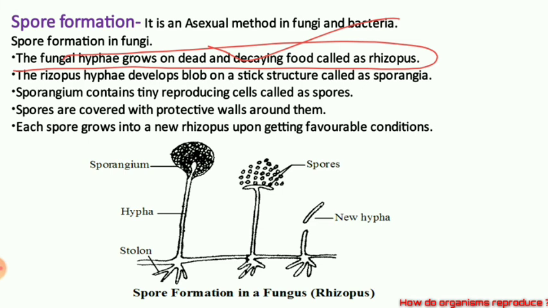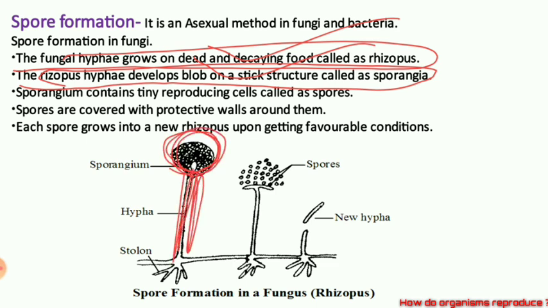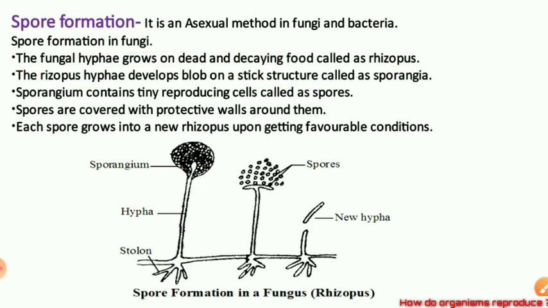I told you that stale chapati, stale bread, bread which is very much old, is decaying and dead. Now the rhizopus hyphae develop a blob on a stick structure. You can regard this as stick, and this you can regard as blob. So these blobs are called as sporangia.